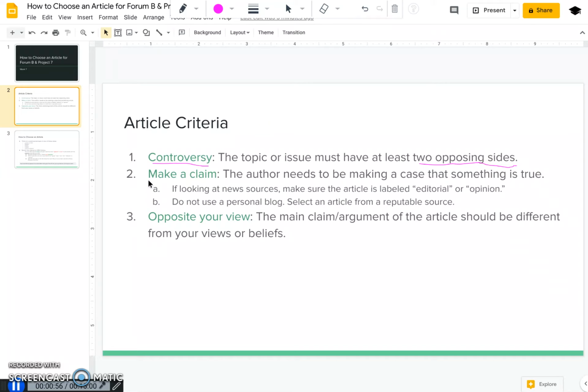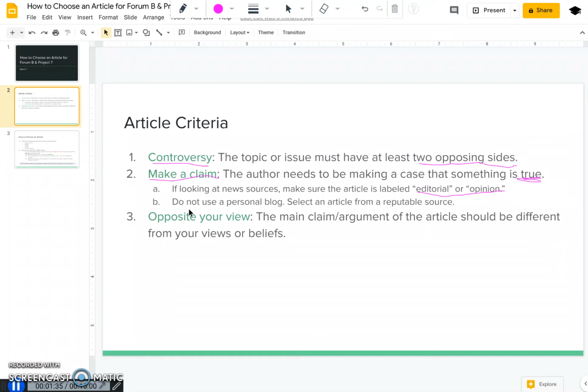The second is make a claim. So a claim is basically when the author is making a case that something is true. Now, in news sources, sometimes this gets tricky because in general, a news article isn't going to make a case that something's true, it's just going to present information. So that's why you need to look for articles from news sources that are labeled as editorial or opinion, because those types of articles, the reporter will be making a case that something is true. Often that person will be interpreting some national event or local event that's happening.